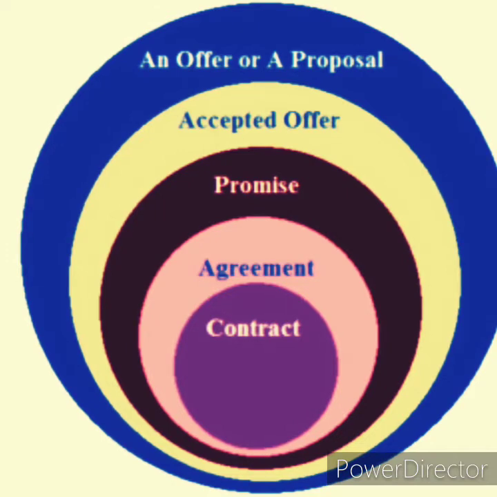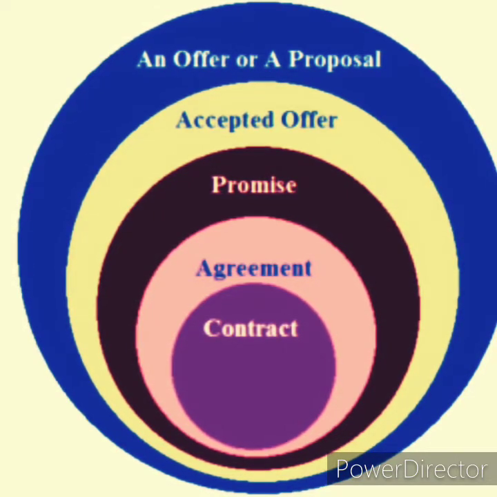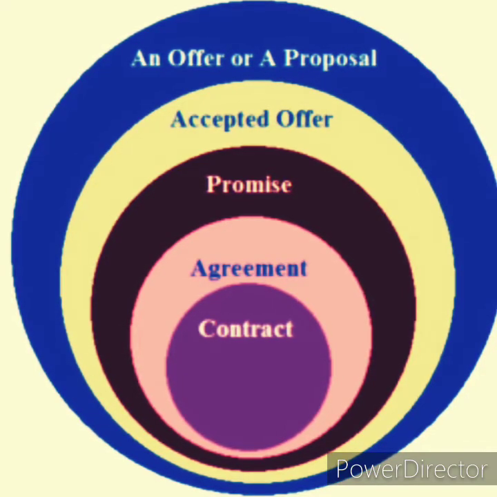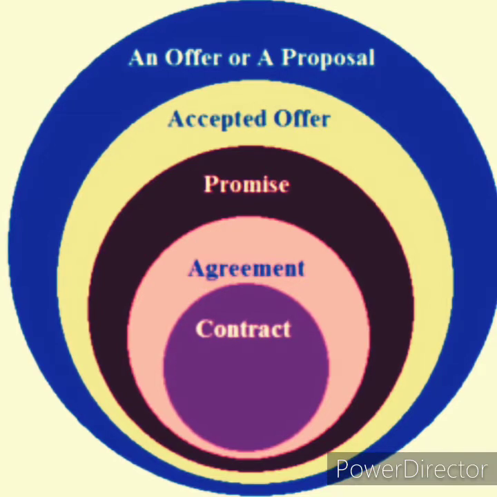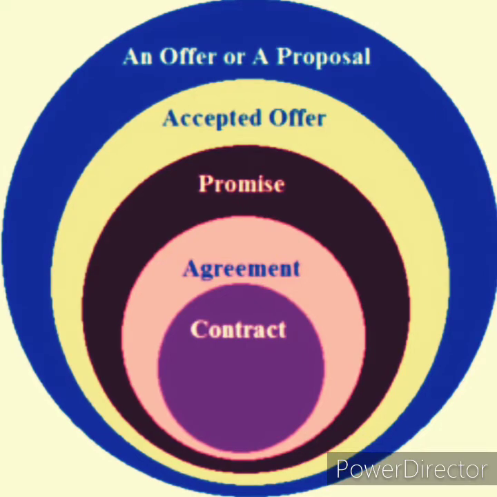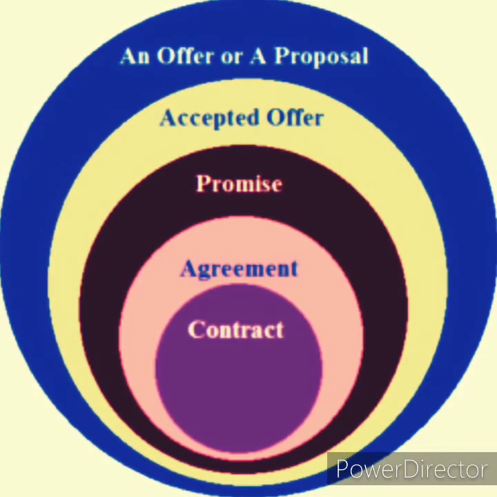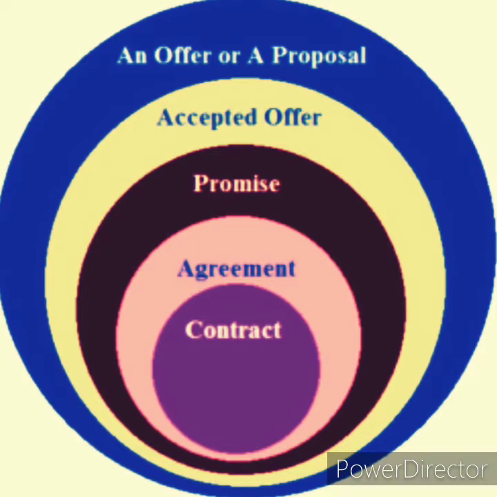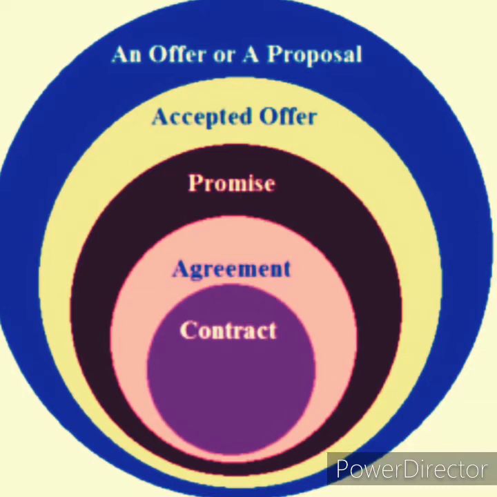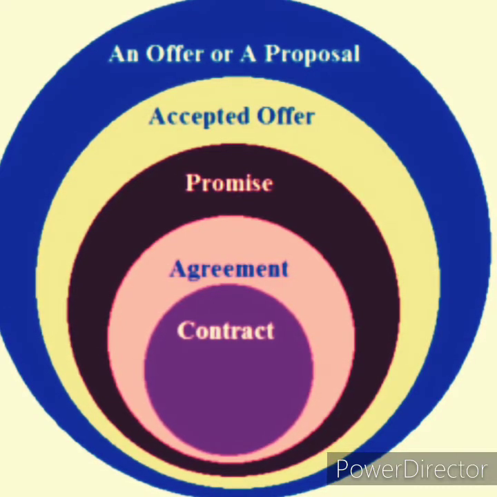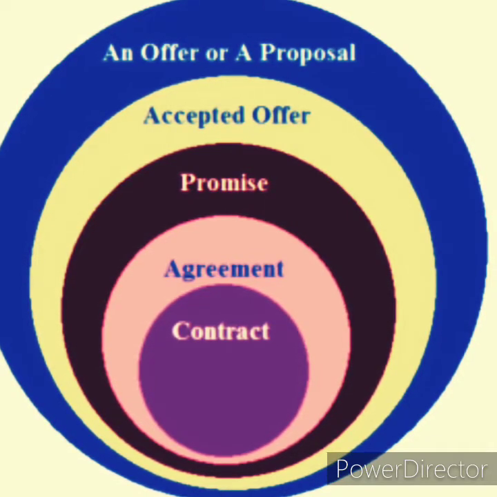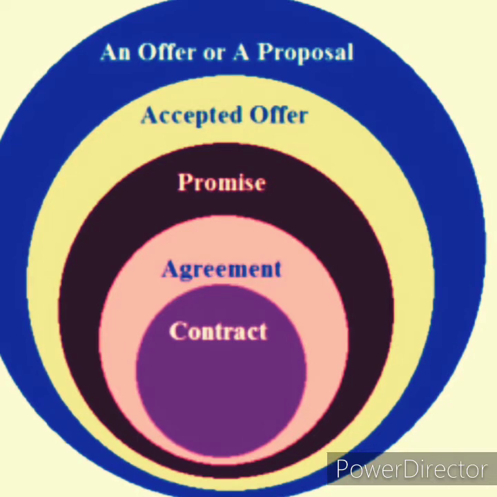And after acceptance comes the promise. The person who makes the proposal is the proposer, and the proposee is the person who accepts the proposal. After the acceptance comes the promise. Promise is the step in which we accept the offer given by the proposer and we promise to do it. That is a promise. And after promise we give consideration.